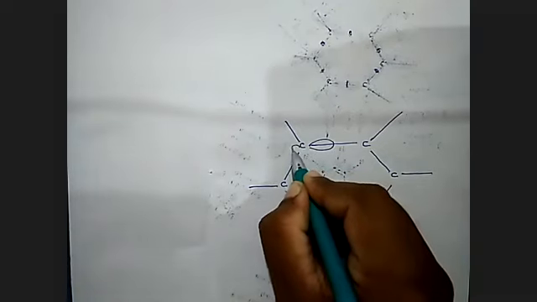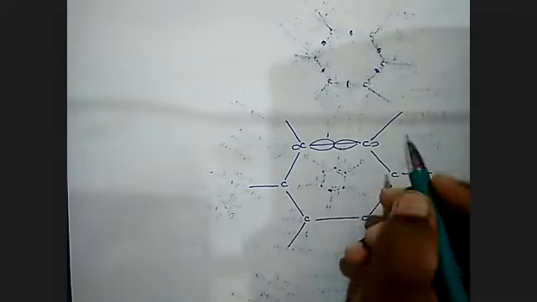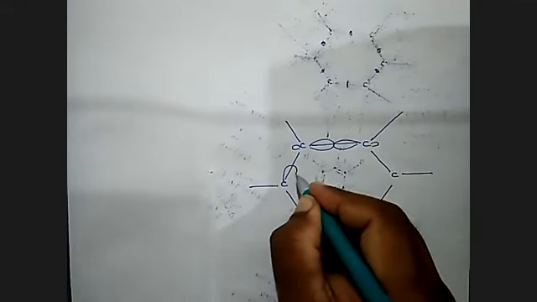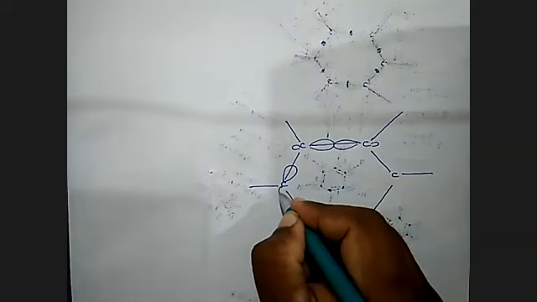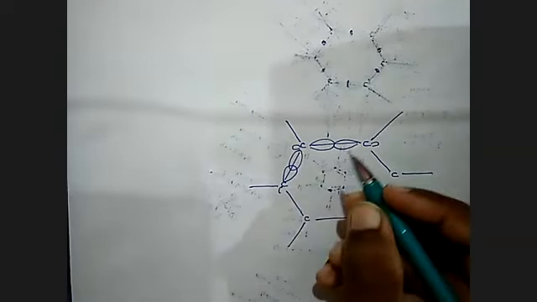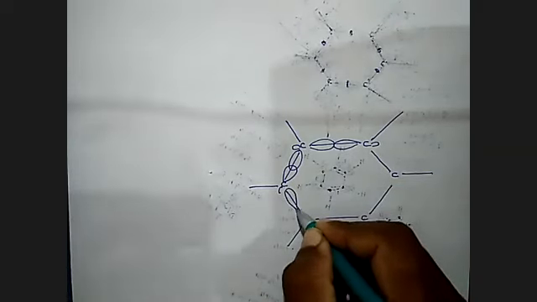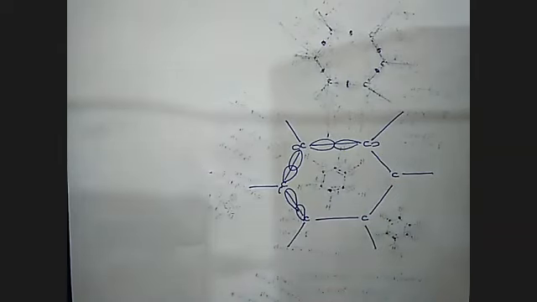Carbon to carbon. Which bond formation is it? Sigma. Like this. This is carbon, right? Carbon to carbon is a sigma bond. And here, carbon to carbon, sigma bond formation.